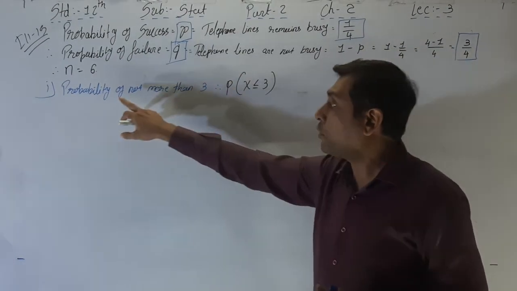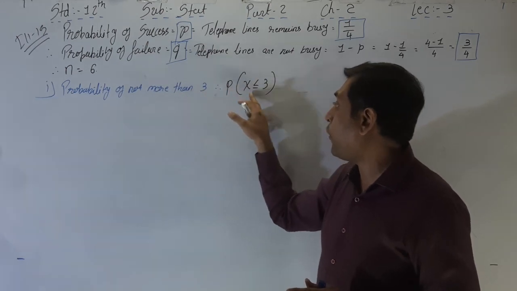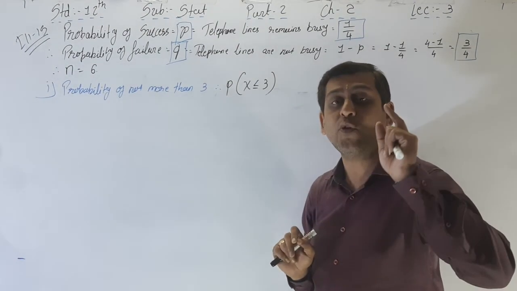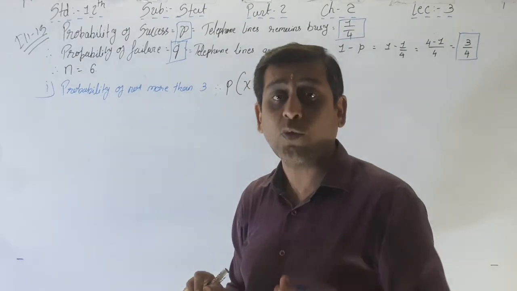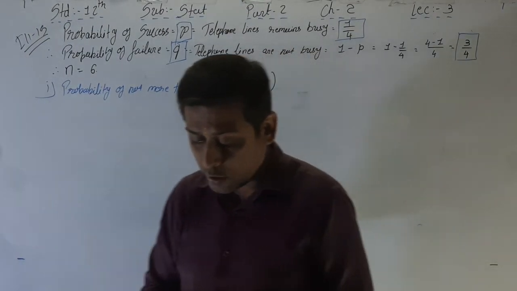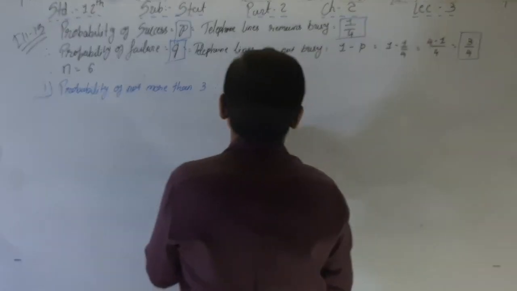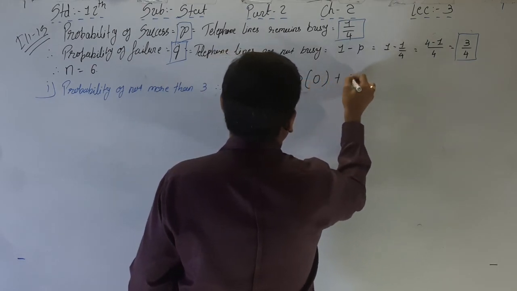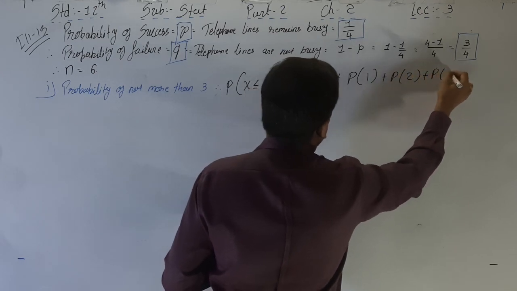So here the probability of not more than 3 means the probability of x less than or equal to 3, and x will always start from 0: 0, 1, 2 and 3. That's why here we have to find out the probability of 0, 1, 2 and 3. So the probability of less than or equal to 3 is equal to, I am writing here, P of 0 plus P of 1 plus P of 2 plus P of 3.